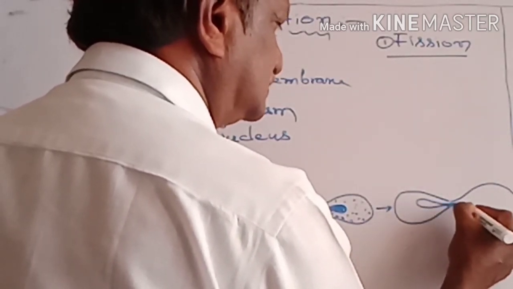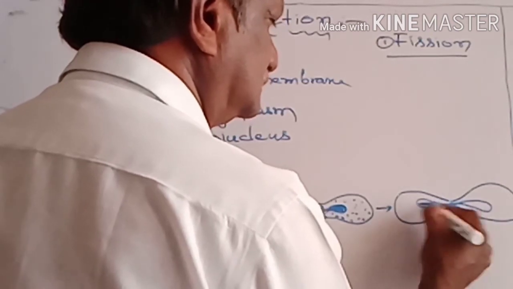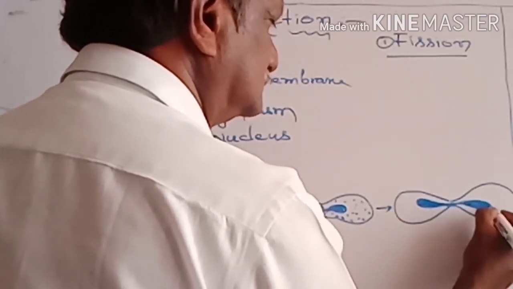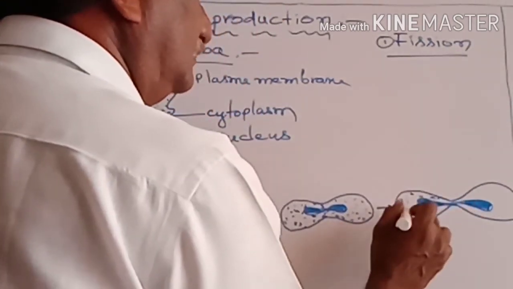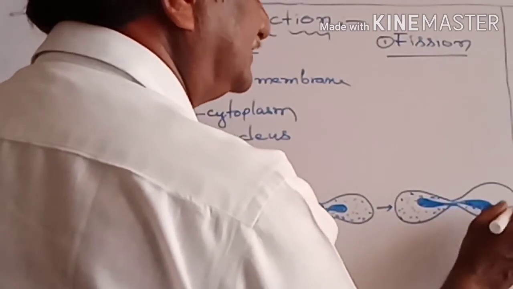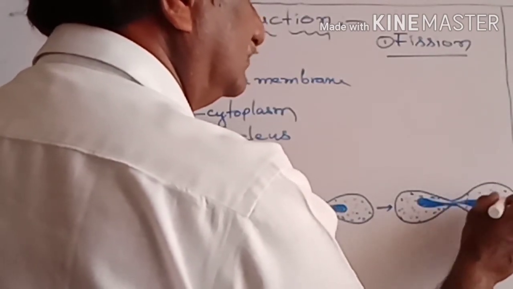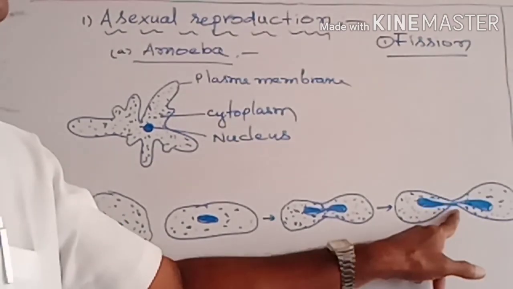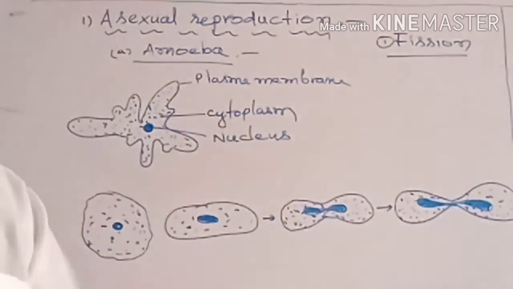This is the nucleus. Whenever the body of this amoeba is prolonged, the mid part of the amoeba body becomes very thin like this.